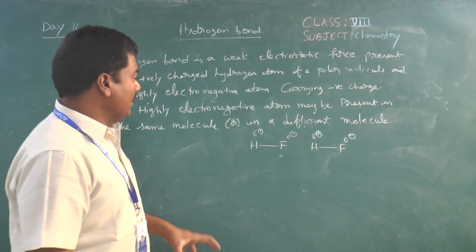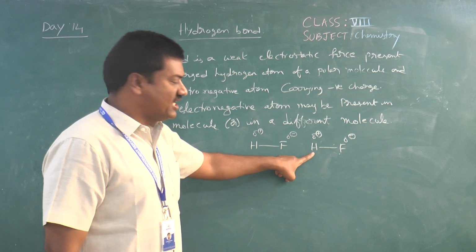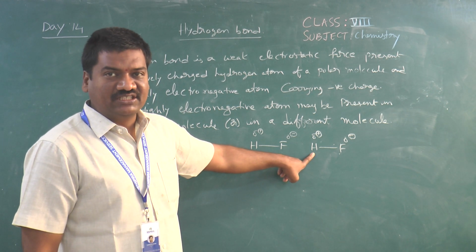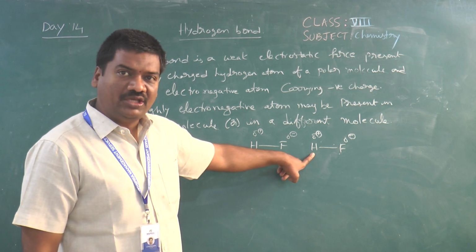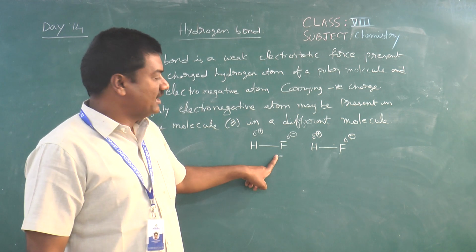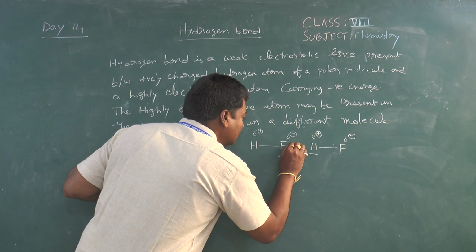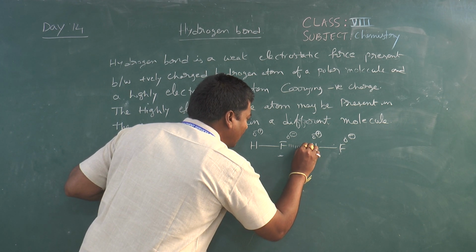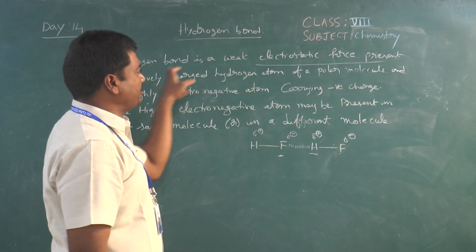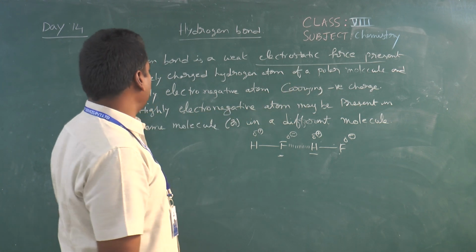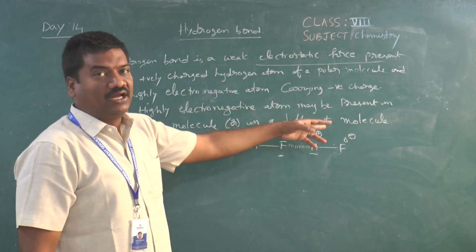Right? Now here, this hydrogen bond will be between a hydrogen atom which carries a positive charge and a highly electronegative atom present in the same molecule or another molecule. Means between this positive charge and this fluorine atom there is a bond. That bond we are taking as the electrostatic force present between the positive charge of the hydrogen atom of a polar molecule and the highly electronegative atom carrying a negative charge, which will be present in the same molecule or a different molecule.